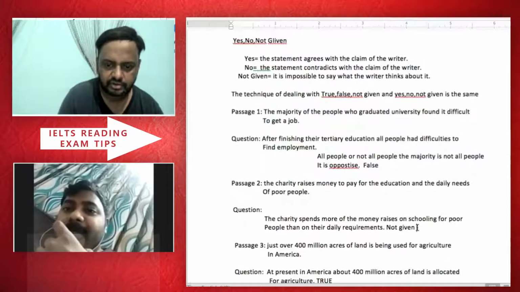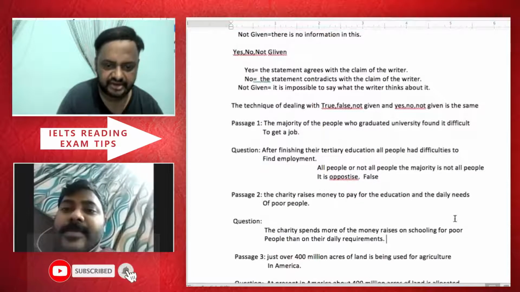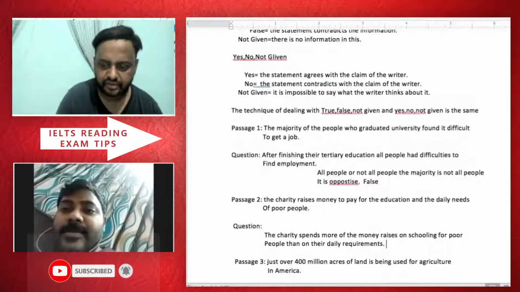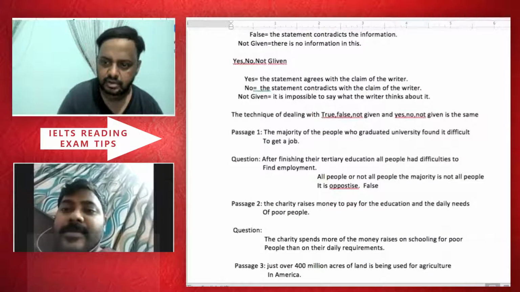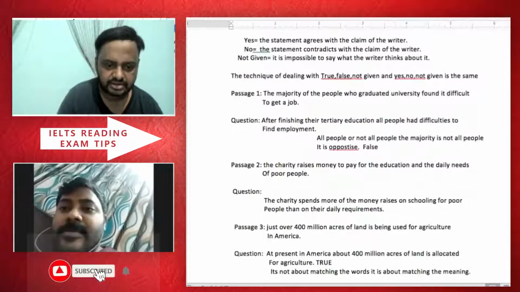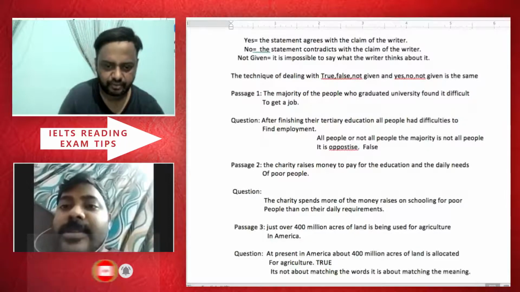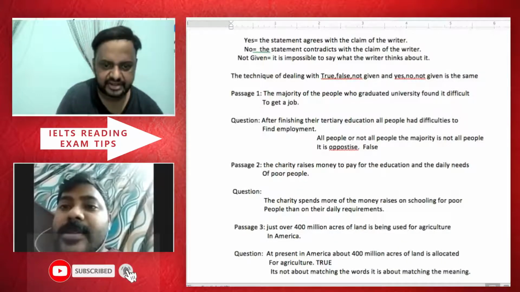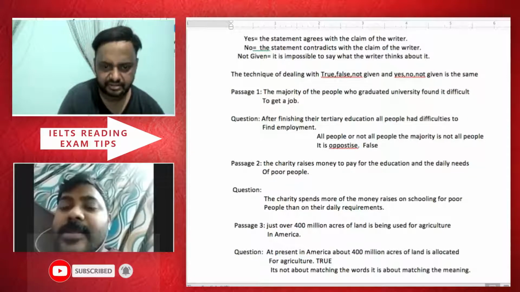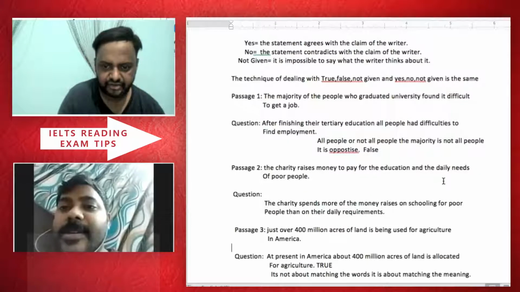Okay, so if you see now this one, the charity raises money to pay for the education and the daily needs of poor people. The charity spends more of the money it raises on schooling for people than on their daily requirement. So if you read this one, what they are saying is the charity raises money to pay for the education and daily needs.